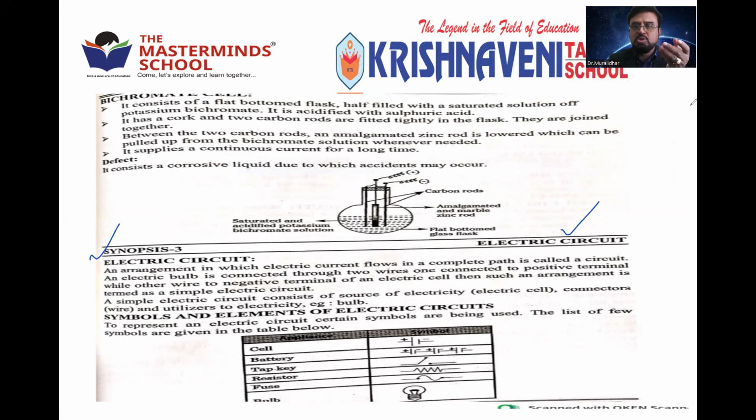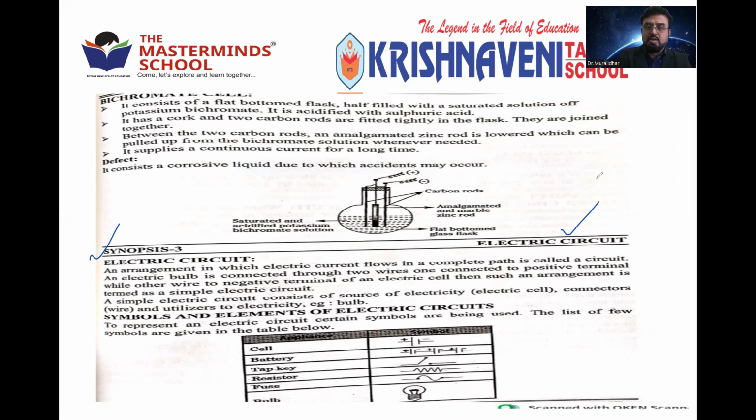Suppose you go to your house and switch on the light. We can see the light is glowing. Switch on the fan, it is moving. How is it possible? What is there between the switch and the fan? There is a cable connection. We cannot see it. It may be inside or some of it may be outside also, but that is concealed nowadays. In olden days we used to have pipes on the top, and the wire was passing through them. But nowadays they are concealing it inside the wall. So you cannot see the cable, but still there is a connection.